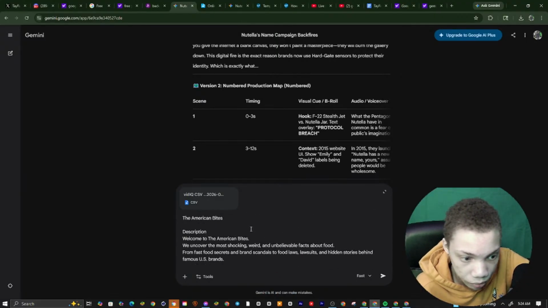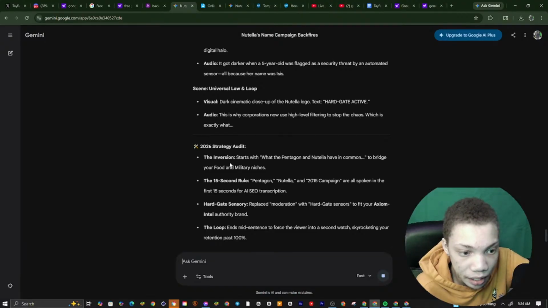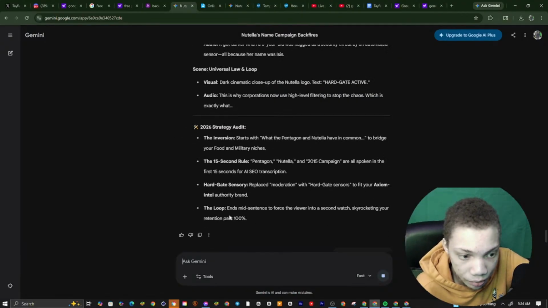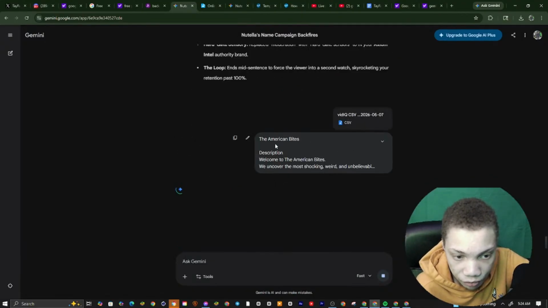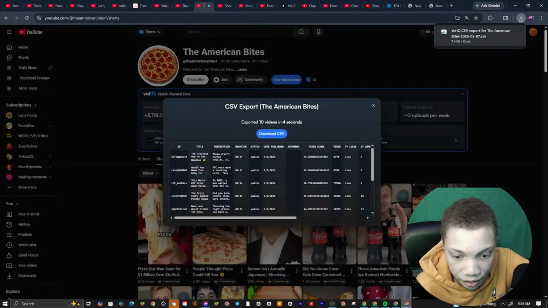So yeah, we gave it all that right there. Alright, so what we're gonna do is basically hit submit. And what it's going to do is find this outlier. So you see right here, it's basically scanning through the CSV file, the American bytes descriptions. It's going to scan through and analyze. You see it's scanning through and analyzing.